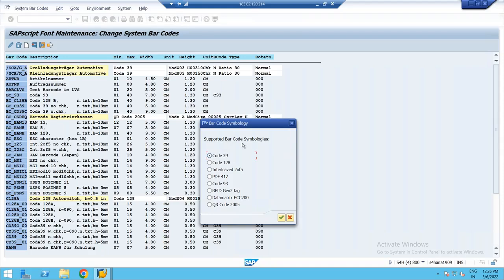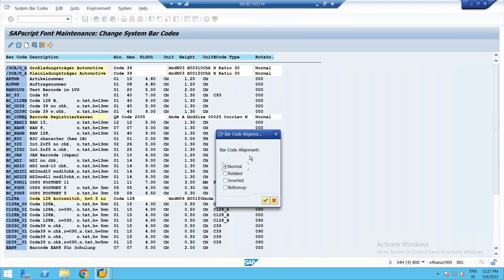Here it is asking what kind of symbol you want to show. Each radio button will have different types of symbols. I can go for any of the radio buttons, it doesn't matter. You need not worry about what these things are. Just choose one of the radio buttons and continue.